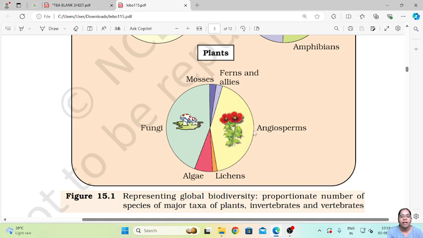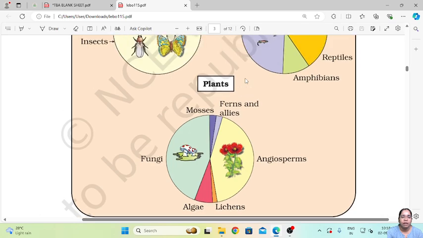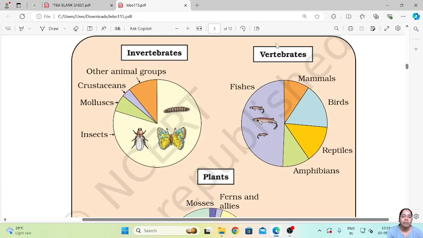The fungi and the angiosperms are the most dominating, then come the algae, lichens, ferns, and mosses. So this is how, in the global biodiversity, the major groups, the invertebrates, vertebrates, and the plants, are distributed according to their population.